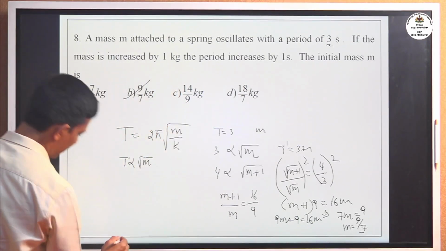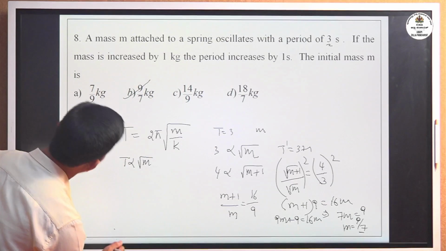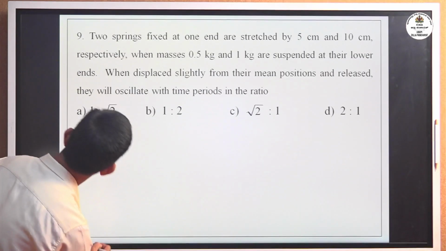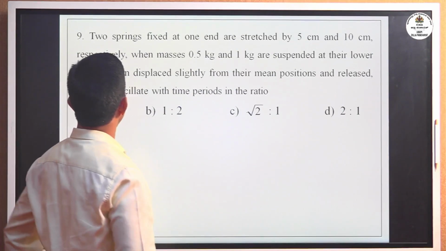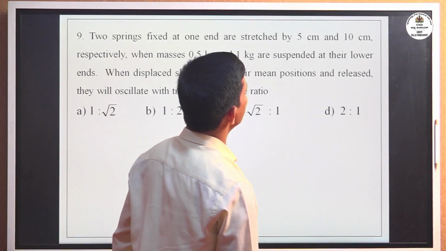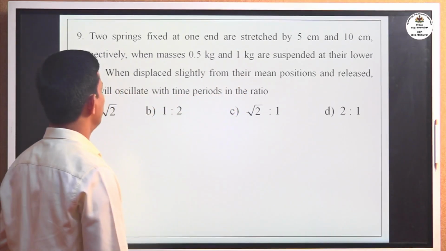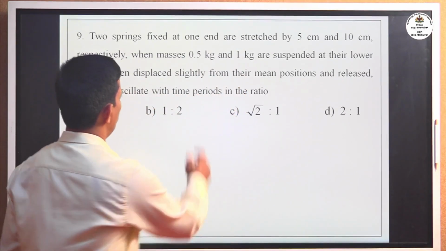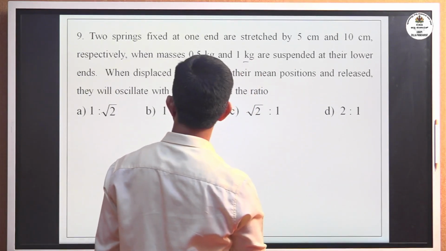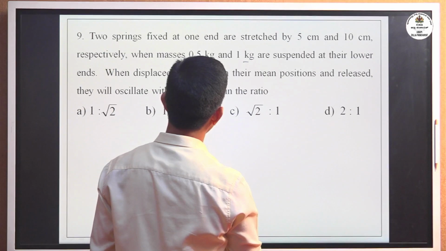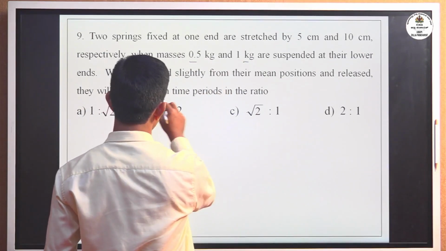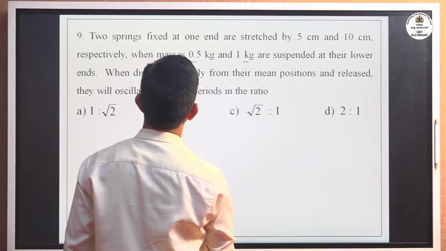Okay, move to the next problem, that is the 9th one. Two springs fixed at one end are stretched by 5 cm and 10 cm respectively, and masses 0.5 kg and 1 kg are suspended at the lower ends. When displaced slightly from their mean position and released, they will oscillate with time periods in the ratio.